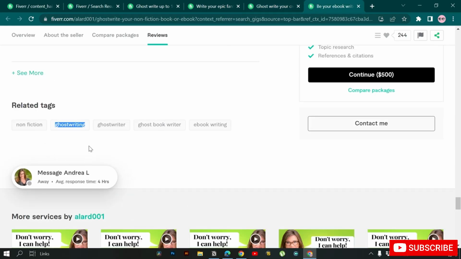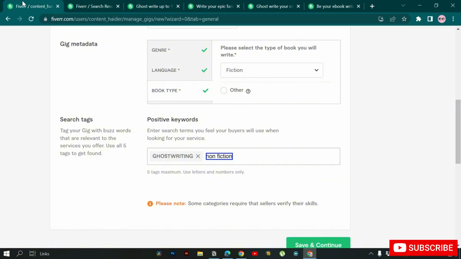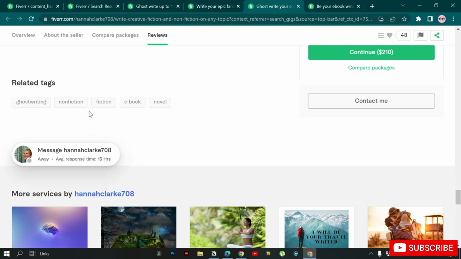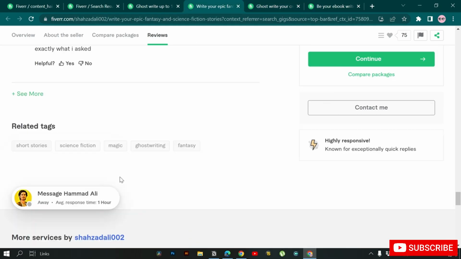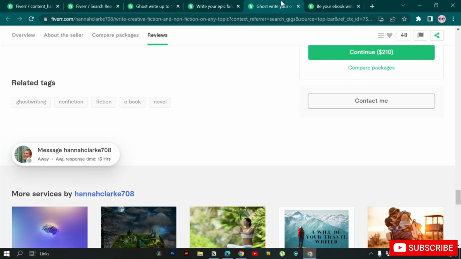So we have non-fiction used 2 times and fantasy used 2 times, so we're gonna add both of these. I'm gonna add non-fiction as my keyword, and let's add fantasy as the keyword.